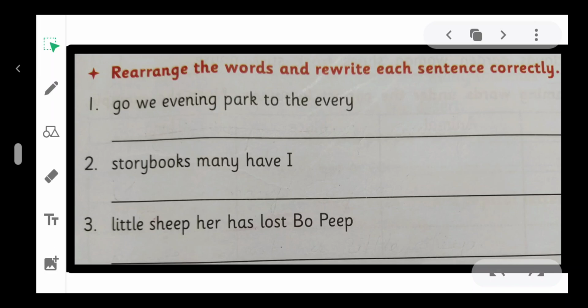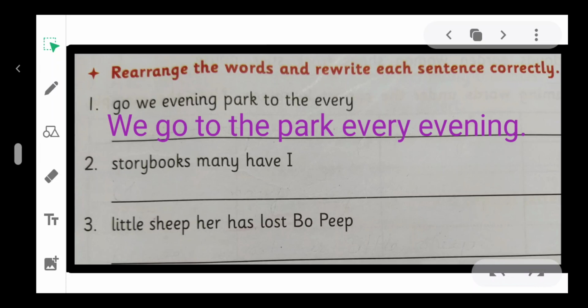No. The answer will be: we go to the park every evening. Now the sentence makes sense. So all the words of a sentence must be placed in correct order.